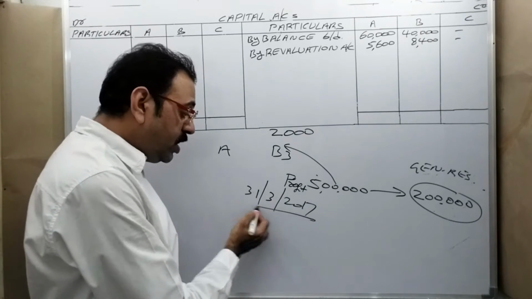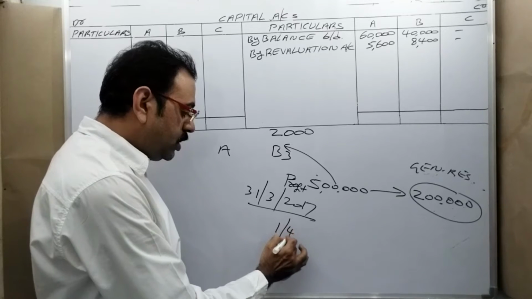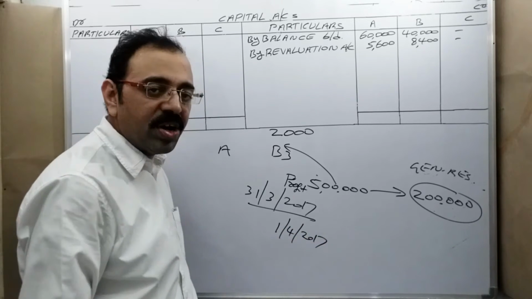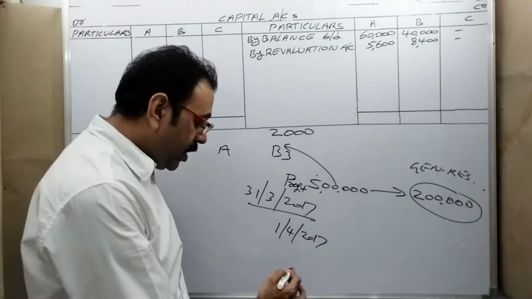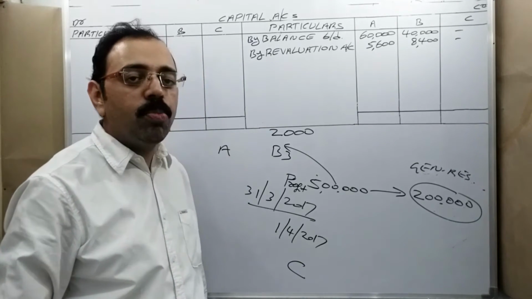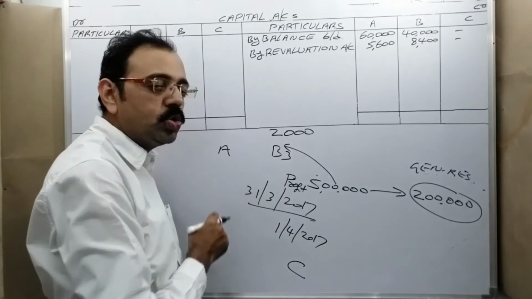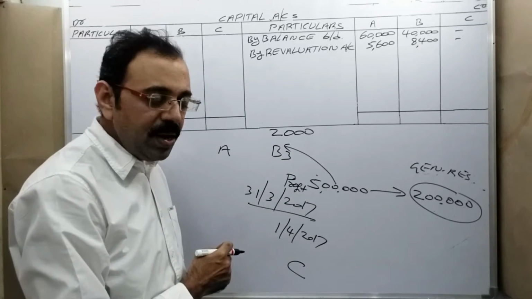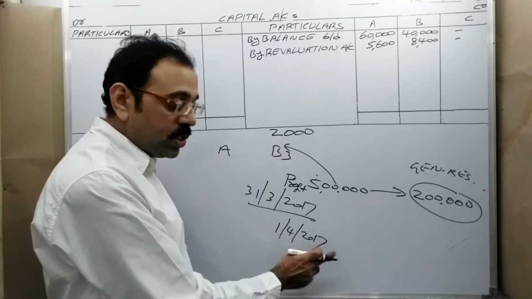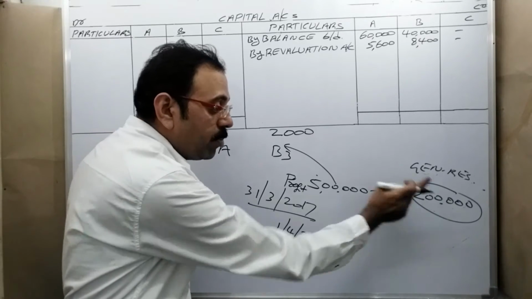But after this date, on 1st April 2017, what happened? C is coming as a new partner. If this amount is not taken by these two members now, then after this date, C also gets the right on this amount.